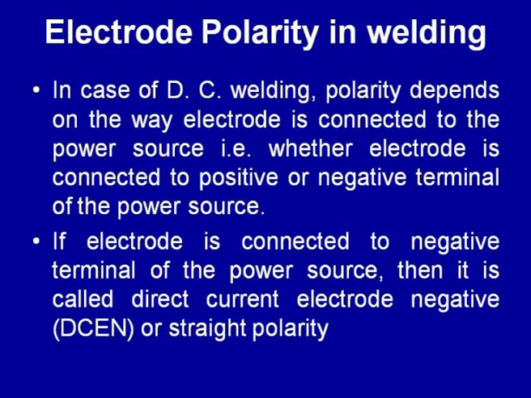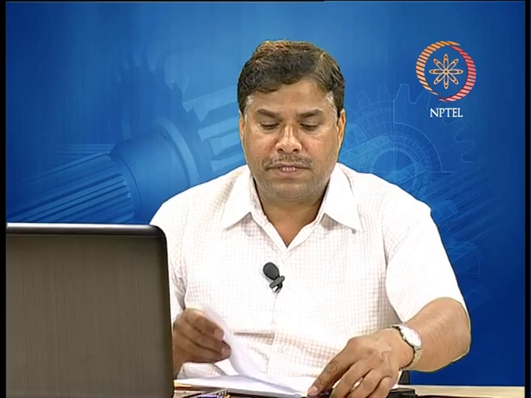So, the polarity continuously changes in case of the AC, while in case of the DC welding, polarity remains fixed, and it depends upon the way by which the electrode and the workpiece have been connected to the power supply. So, the type of connection determines the nature of the polarity being used during the welding.